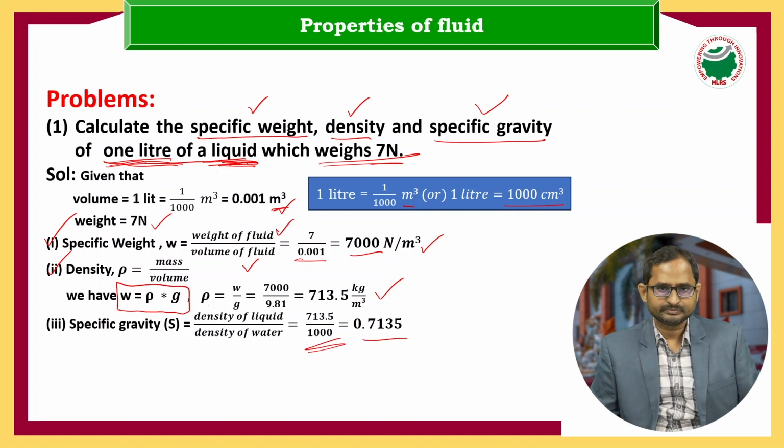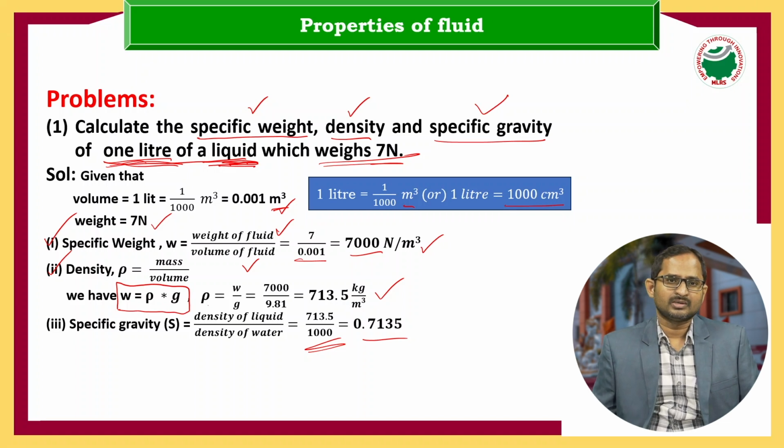So the conclusion of this lecture: first we saw the definition of fluid. Fluid is a substance which undergoes continuous deformation under the action of shear stress. Then we saw the classification of fluid. Fluid is further classified into liquid and gas.